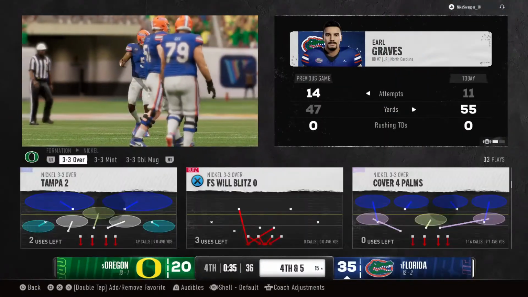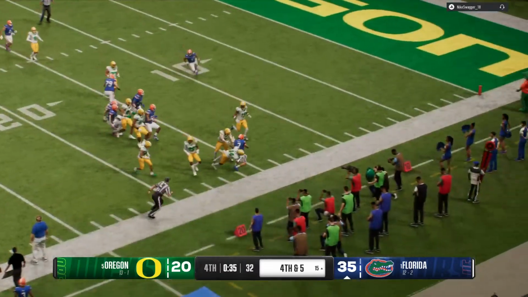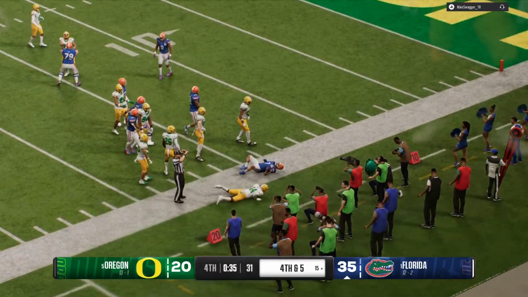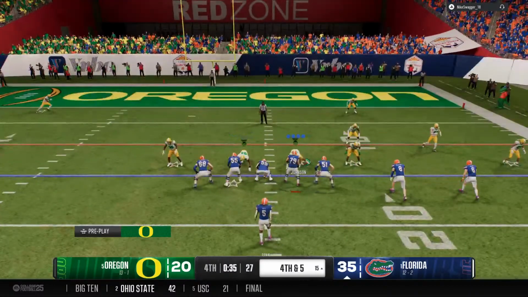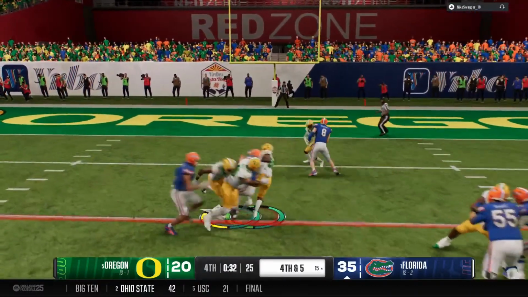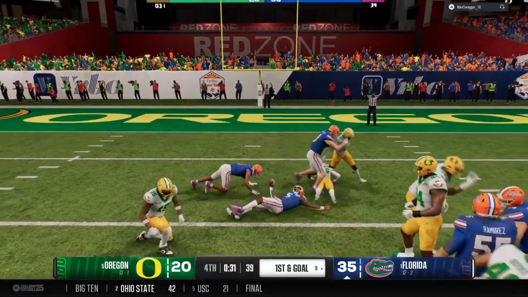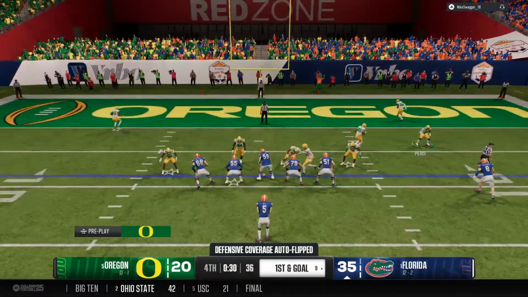Boy, the defense does everything right here. Not only do they come up with a stop before it's 4th down, but also they stop the clock by getting him out of bounds. They've converted 1 of their 2 4th down attempts so far. Looks like we're going to get a 3rd attempt right here. And they tackle him, but not before he picks up the first. And the Gators looking to crank up the tempo a bit.